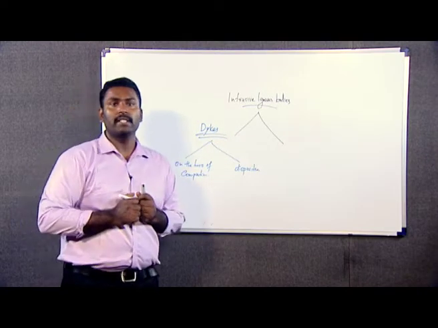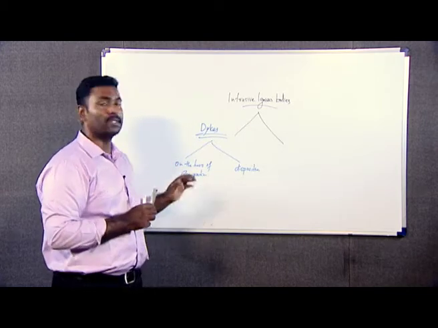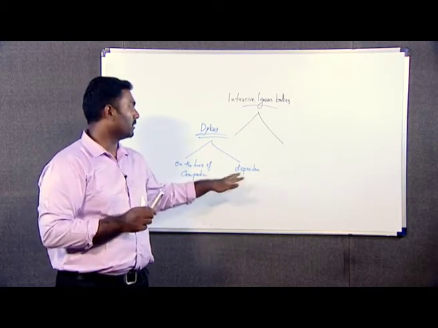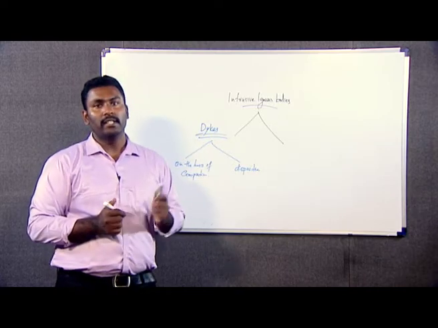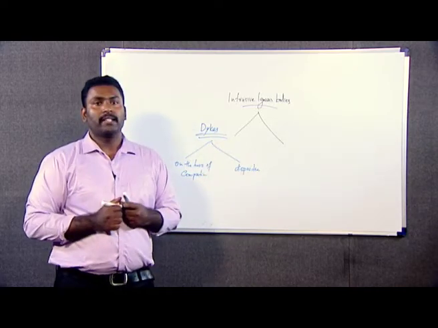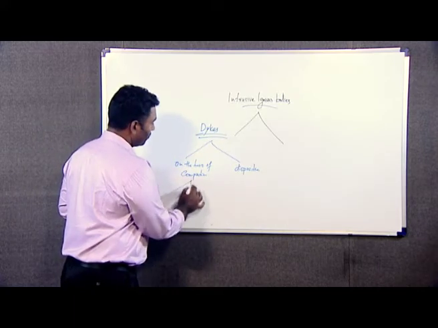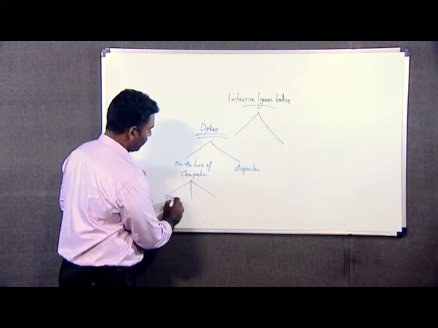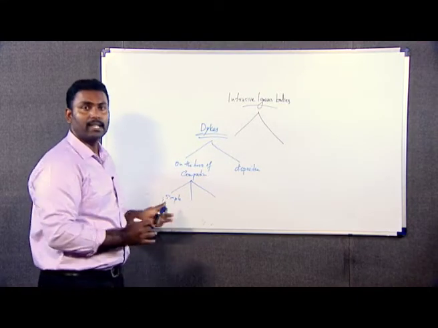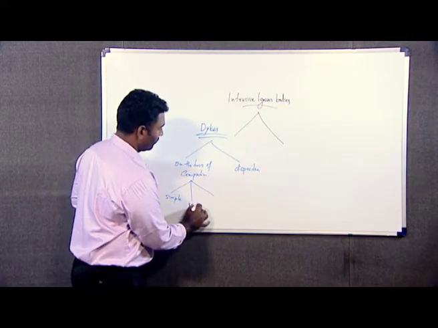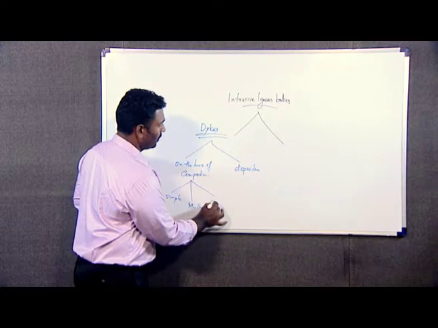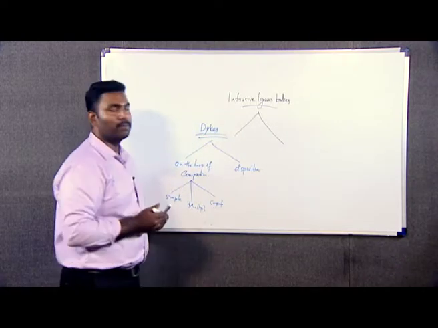So, dikes can be classified in two ways. The first one is on the basis of its composition, and the second one is on the basis of its disposition. On the basis of composition, dikes can be of three types. We have simple dike, we have multiple type, and we have composite type.